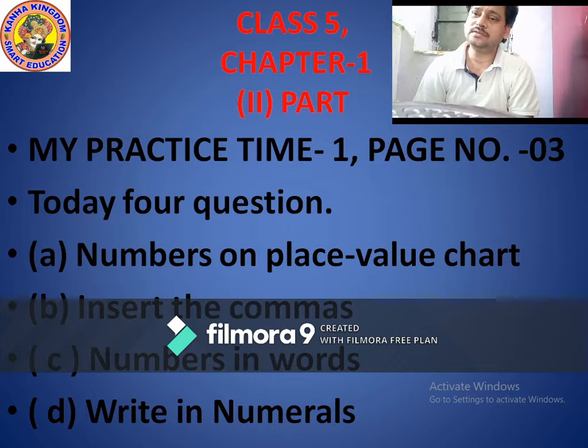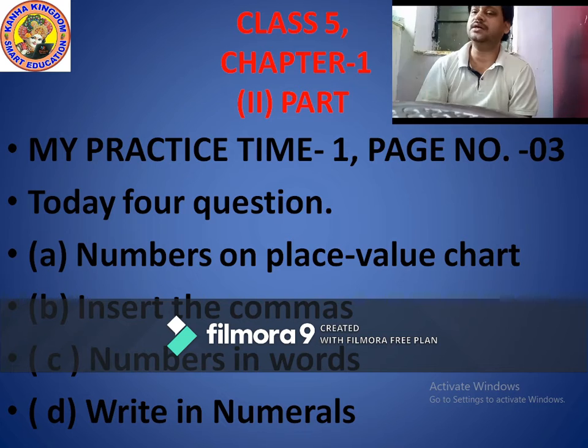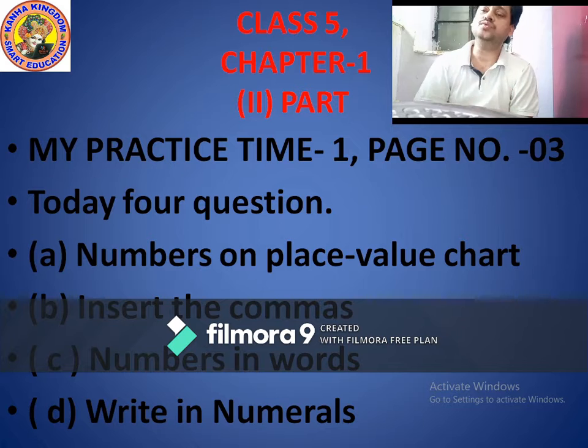In 5 digits we make only one comma, because starting from the right hand side to the left hand side, first count 3 figures, 1 2 3, then put a comma. These 3 figures are in the ones period, and after that the 2 are in the thousands period. So now you see, it is very easy to understand. In 5 figures, only one comma means 2 digits in the thousands period.